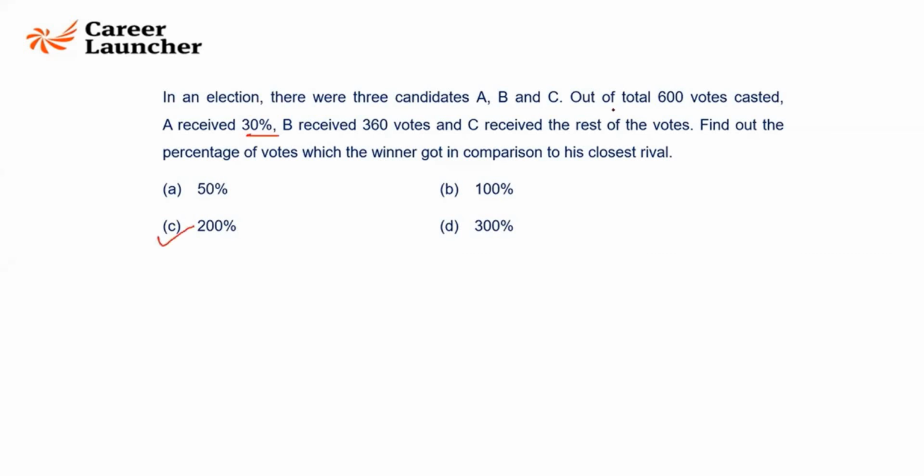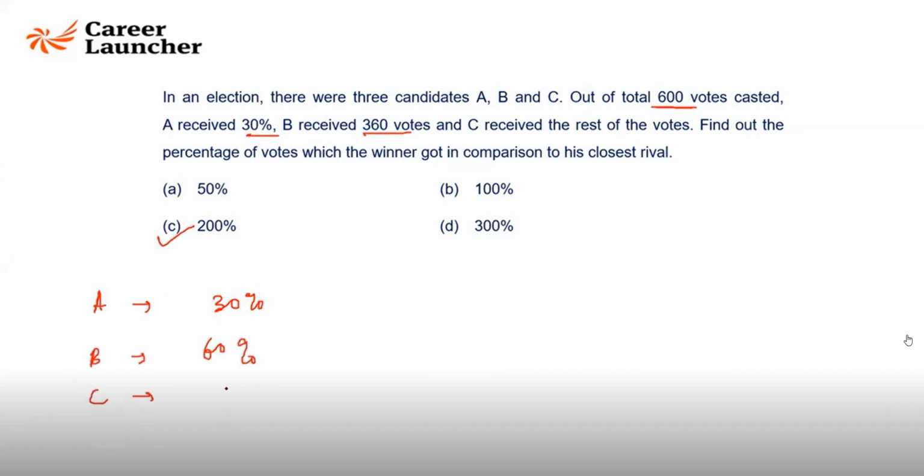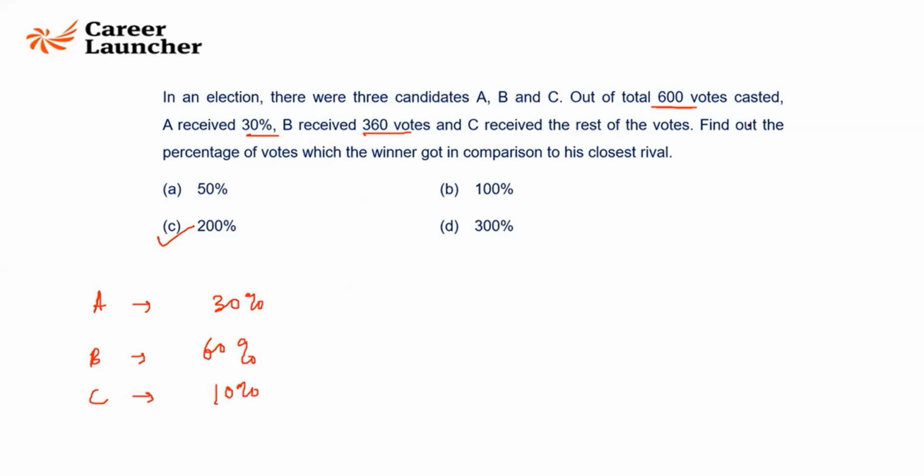A got 30% votes out of 600. Okay. So A got 30%. B received 360 votes out of 600. So B received 60%. So C must have received only 10. Read the question carefully. Find out the percentage of votes which the winner got in comparison to his closest rival. Okay. So A got 180 votes. B got 360 votes. So that is 360 upon 180.